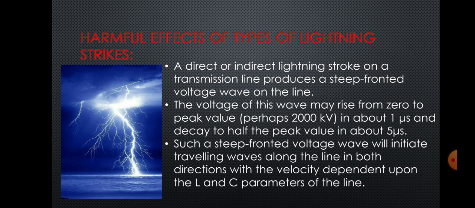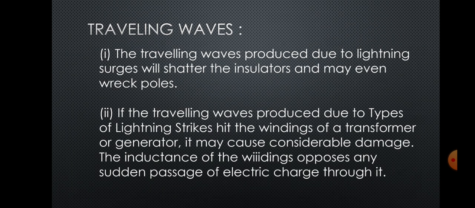Harmful effect of types of lightning strikes. Lightning stroke definition explains that when the electric field intensity at some point in a charged concentrated cloud exceeds the breakdown value of the moist ionized air, an electric streamer with plasma starts towards the ground with velocity about 1 by 10 times that of light, but may progress only about 50 m or so before it comes to a halt, emitting a bright flash of light.